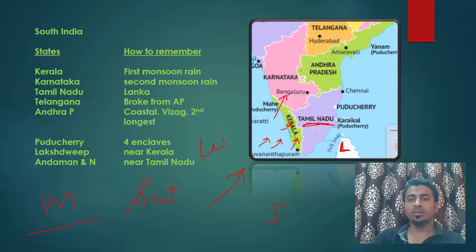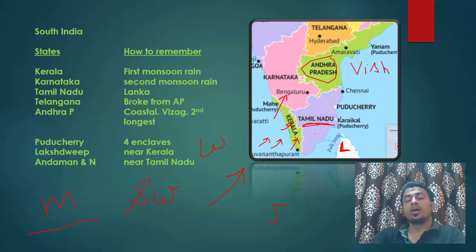Now moving on to Andhra Pradesh. In Andhra Pradesh, if you know Visakhapatnam, it is an important seaport city, so it is in Andhra Pradesh. Otherwise, you must know Andhra Pradesh has the second longest coastline in India. Now, you know Gujarat has the longest coastline in India. So when you see a state with the second largest coastline, you will easily remember that it is Andhra Pradesh.